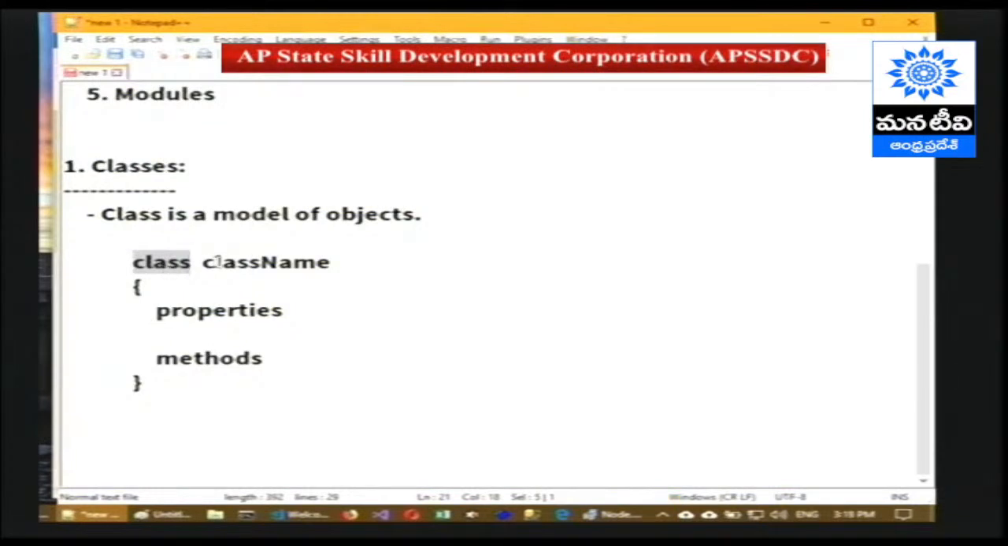Then we have to provide a name of the class. The class name can be anything. Inside that we are trying to have the properties and methods. Right. So what is a property?